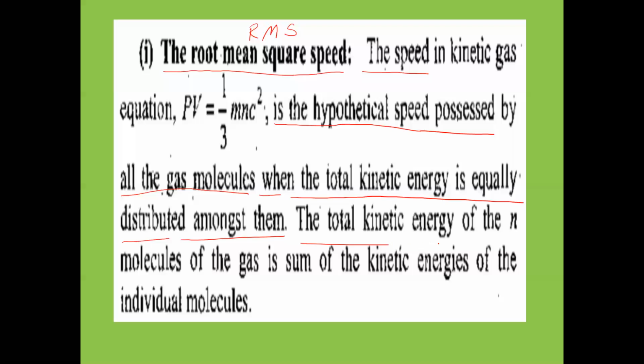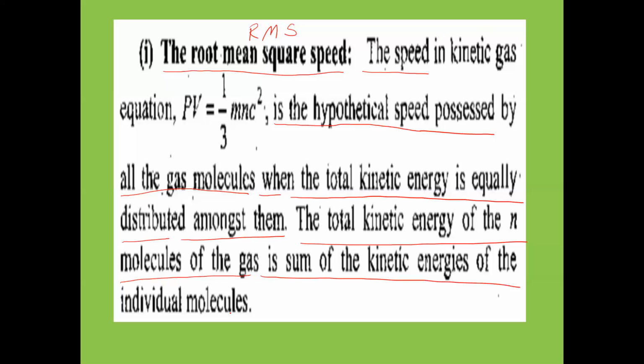The total kinetic energy of n number of gas molecules is the sum of the kinetic energies of the individual molecules. Suppose n number of gas molecules are there: first gas molecule, second gas molecule, like this, up to the nth gas molecule. Each has its own kinetic energy.